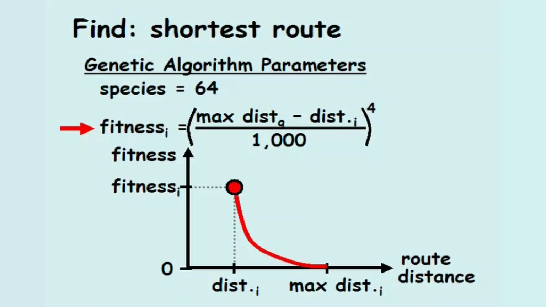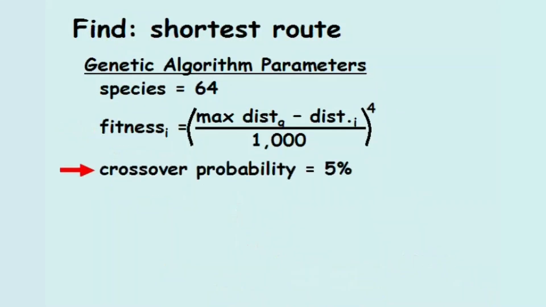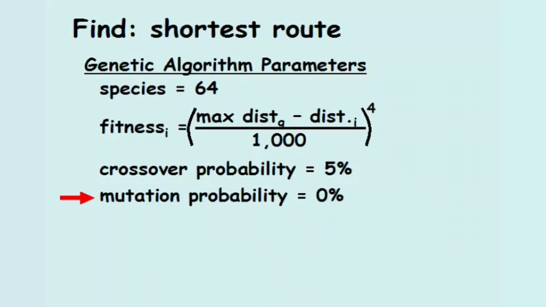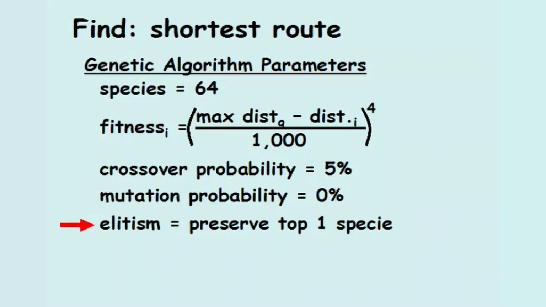In this algorithm, we'll use a crossover probability of 5%, a mutation probability of 0%, and an elitist model to preserve the single most fit species. This will ensure that the minimum route between successive generations will not increase.